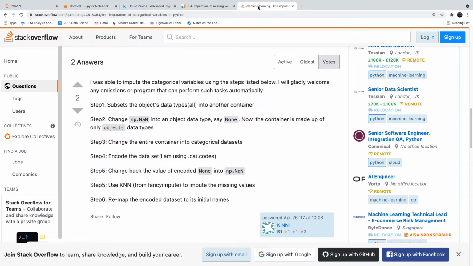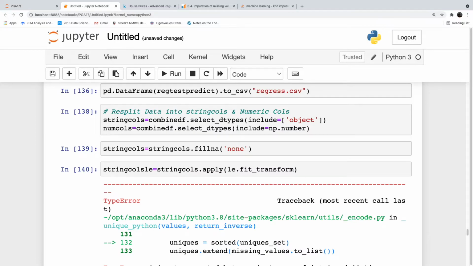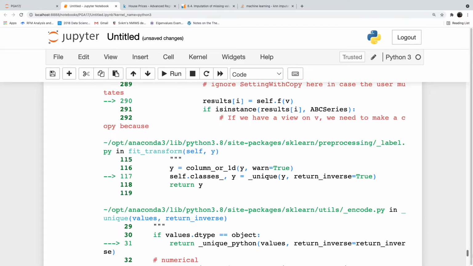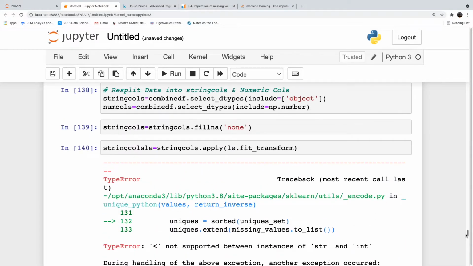So once we fill NA with none, we will label encode now. string_cols_le equals string_cols.apply(le.fit_transform). Oh, we got an error. Again, the int-string error has come, but we have filled it with none.